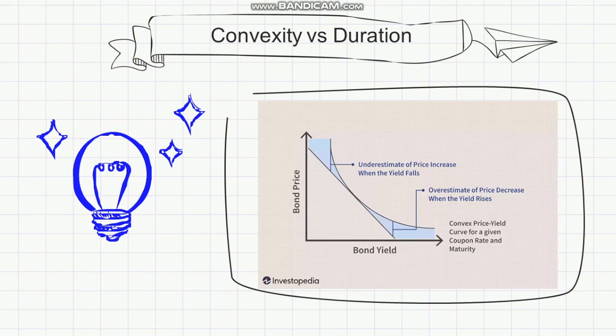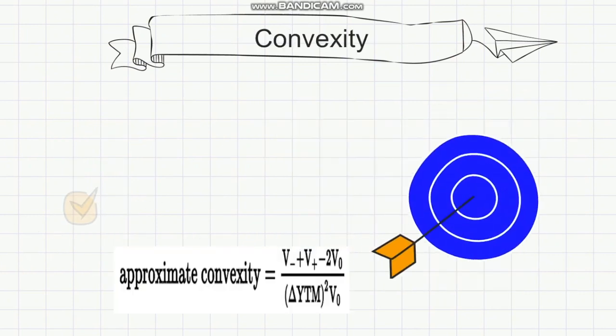The shaded area reveals the difference between the duration estimate and the actual price movement. As indicated, the larger the change in interest rates, the larger the error in estimating the price change of the bond. From that, we can get a sense of how wrong it is to use only the approximate duration. Now I want to introduce you to convexity.